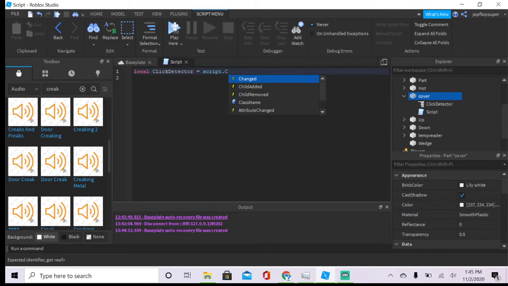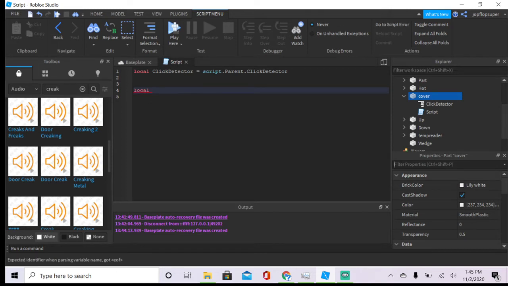Script.parent.click detector, here we go. Now we gotta do a local function. Alright, so what you want to do now is local function clicked. So we're gonna add an if statement.